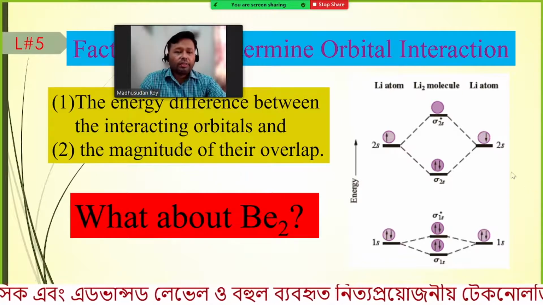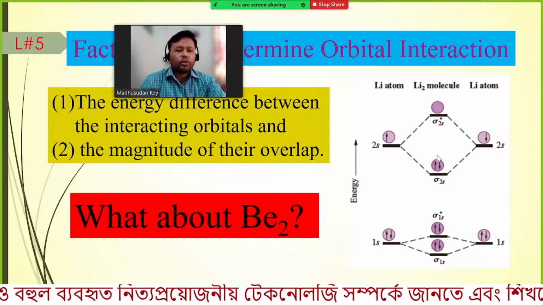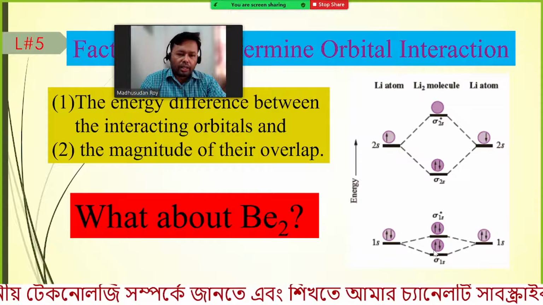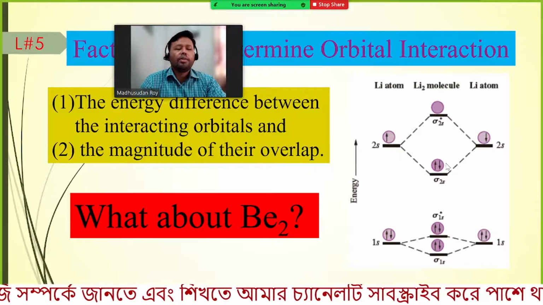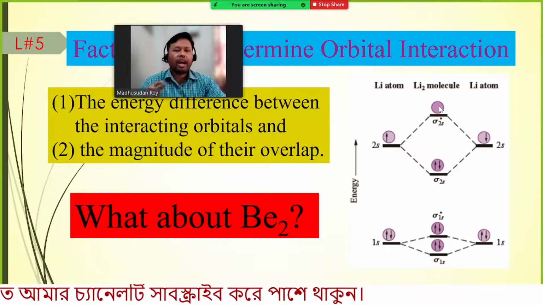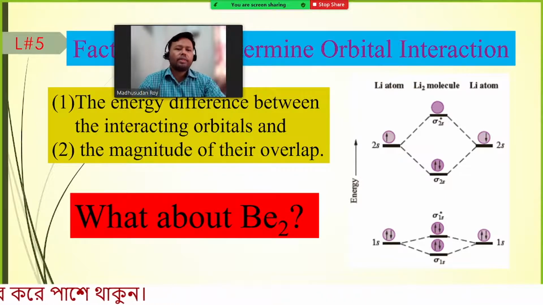Now we already have seen the lithium molecule configuration. Here you can see, if you want to find out the bond order, you can find the bonding and anti-bonding, this is 0, so 2 minus 0, and the bond order is half into 2 minus 0, that means 2 into half, that means 1. So the lithium molecule has the bond order 1, so this type of molecule can exist.